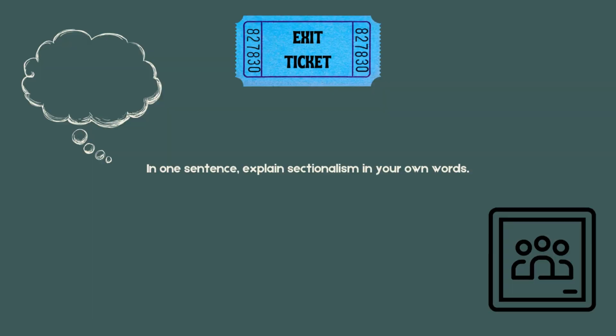Take a moment to reflect. In one sentence, explain sectionalism in your own words. How did it shape the North and the South? What problems do you think it caused? Write your response on Google Classroom.